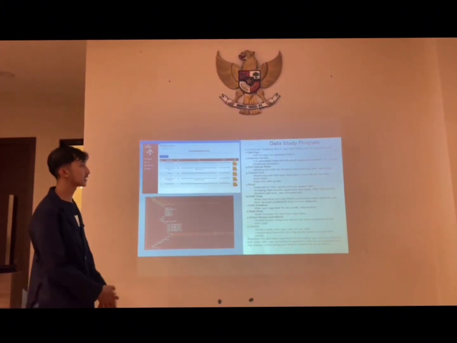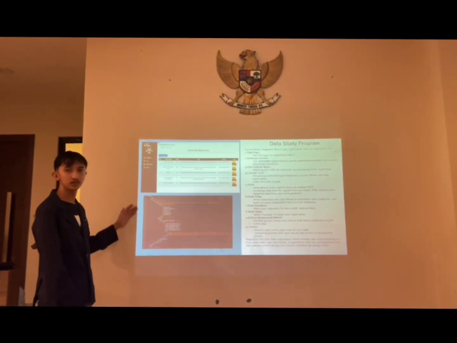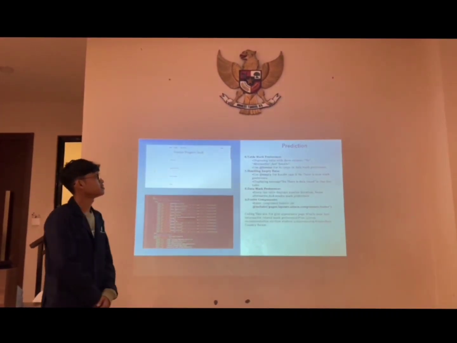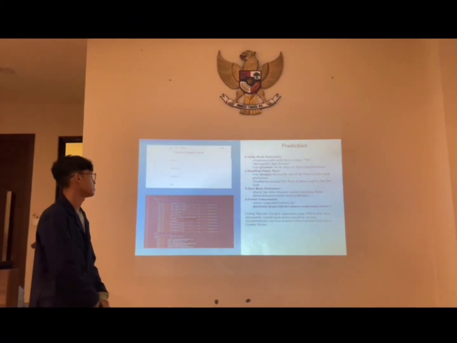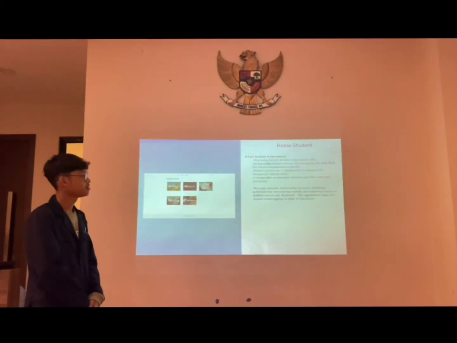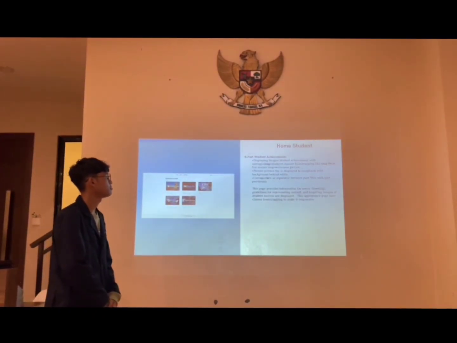This is a data study program page, and this is the implementation and the code. This is the prediction page, this is the code, and this is the home student page.